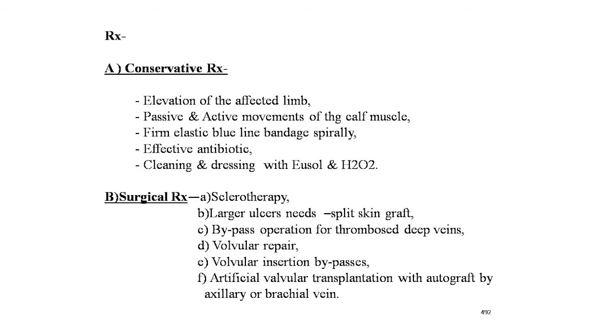Now the treatment of the venous ulcer: the first is conservative treatment, elevation of the affected limb, passive and active movements of the calf muscles, firm elastic bandage applied spirally, effective antibiotics, cleaning and dressing. Now the surgical treatment is sclerotherapy by sodium tetradecyl injection.